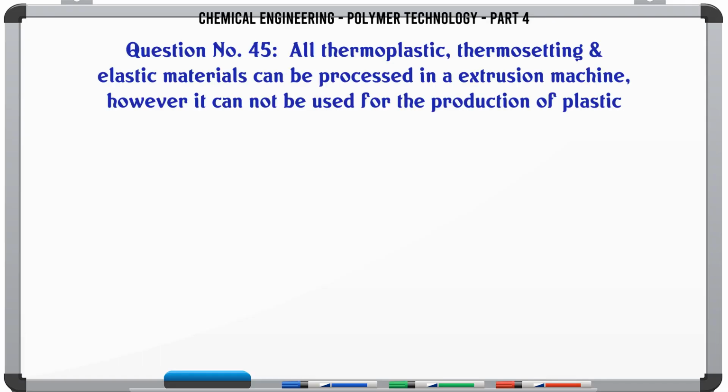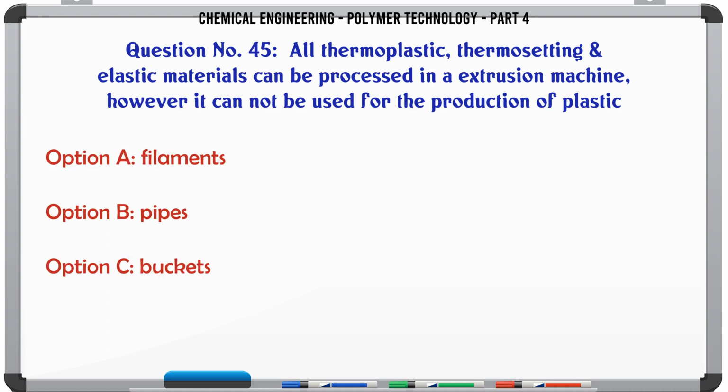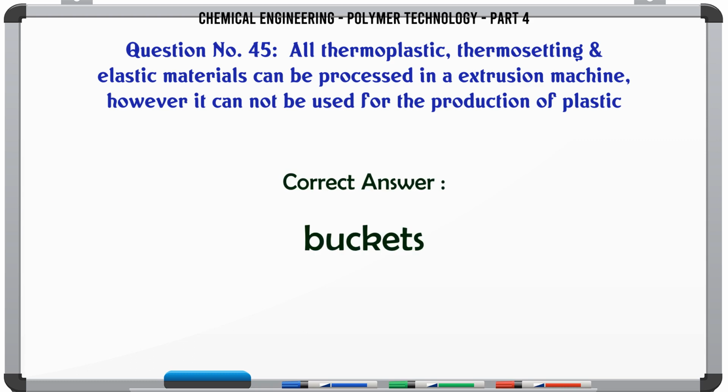All thermoplastic, thermosetting, elastic materials can be processed in an extrusion machine, however it cannot be used for the production of plastic A. filaments, B. pipes, C. buckets, D. tubings. The correct answer is buckets.